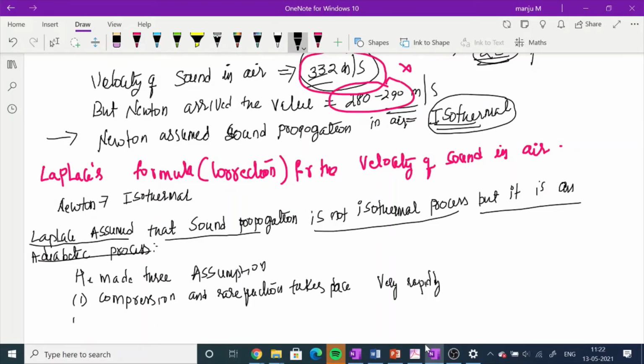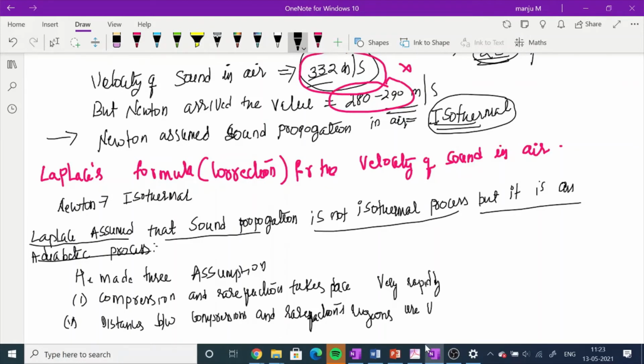The second assumption is that the distances between compressions and rarefactions regions are very large.